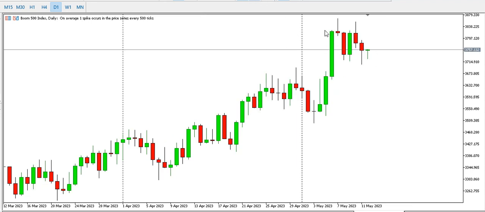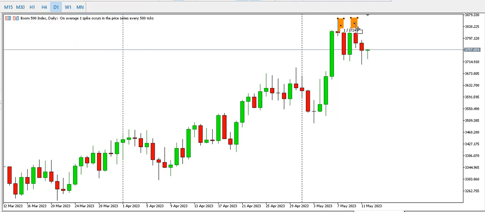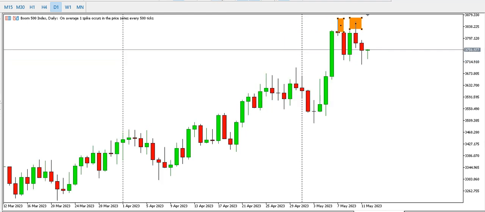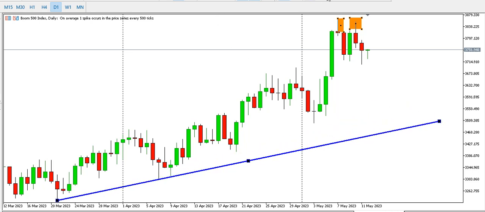You can see something like a double top. This is the first top, and this is the second top, for us to have something like a double top. Okay, that's for Boom 500 Index on the daily time frame, but the overall trend is bullish. The overall trend on the daily time frame for Boom 500 is bullish.